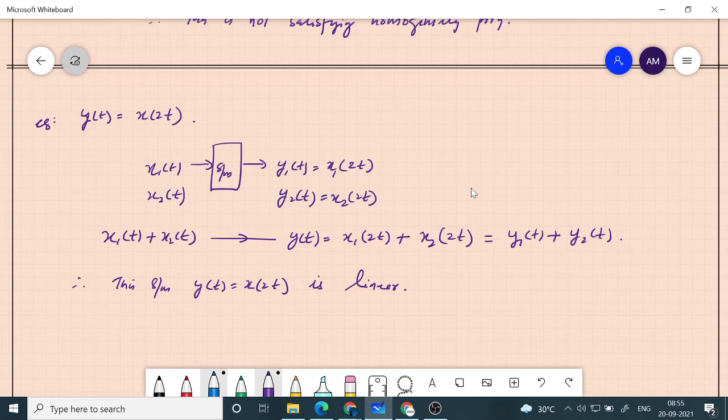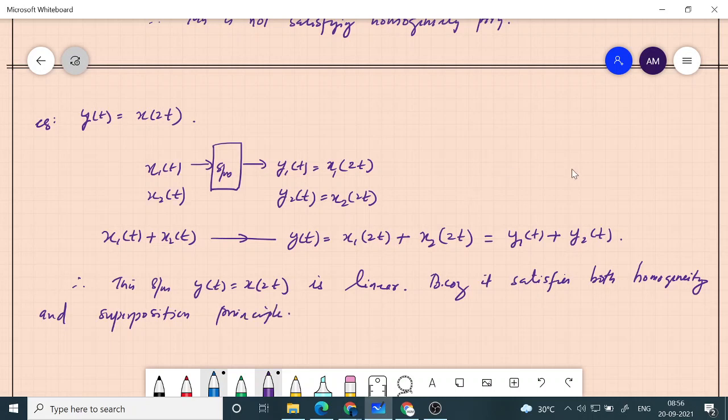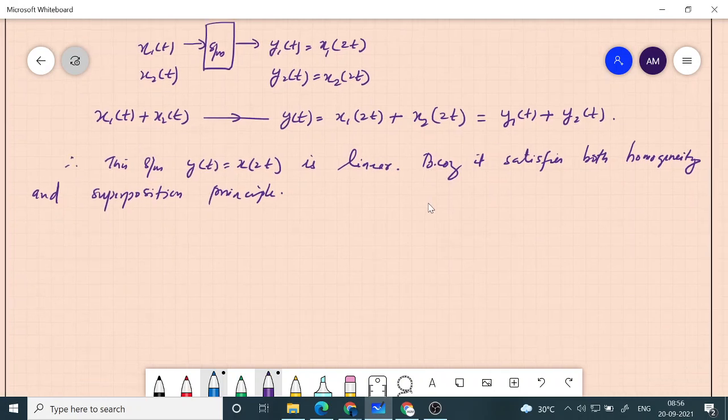So a system is said to be linear if it satisfies both the homogeneity and the superposition principle. If it has to be linear, both of these properties have to be satisfied.